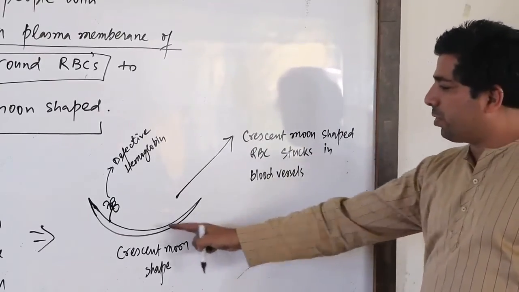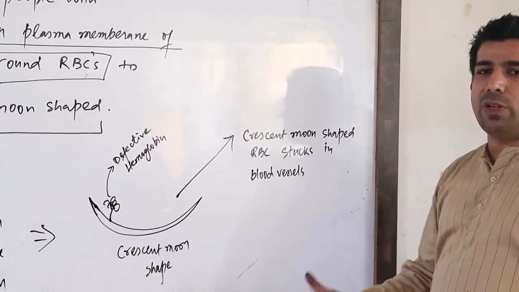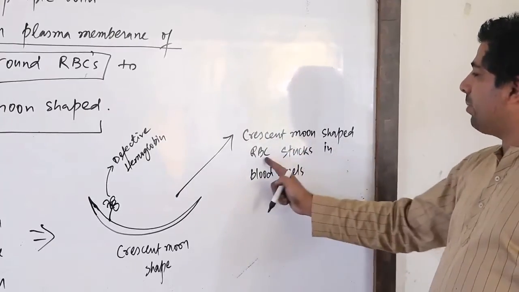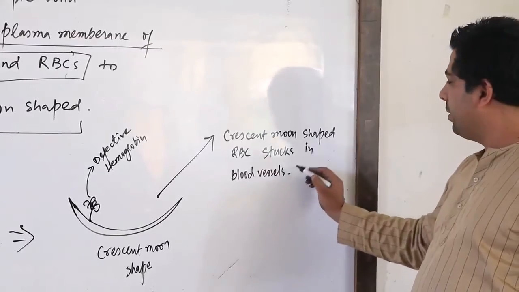It will get stuck because the shape is not proper, it does not have a round shape. So when it does not have a round shape, it will not move properly in the blood vessel. So crescent moon shaped RBC stucks in blood vessels, thus